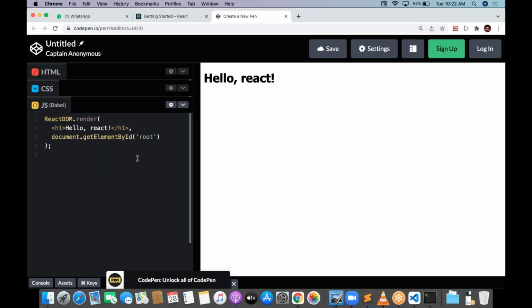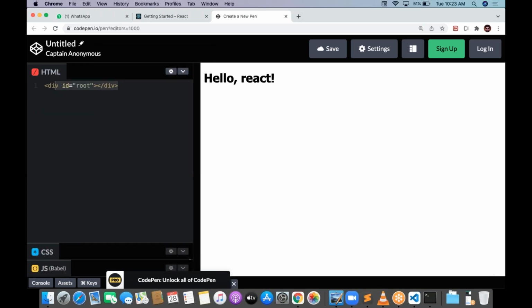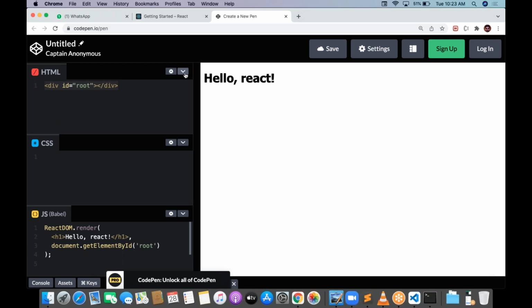I'm not saving, I'm just changing something. Automatically the browser gets changed. And there is some HTML somewhere, inside the HTML the ID root is there, a div with root, and some JS defined. That's enough. This is the one editor called CodePen.